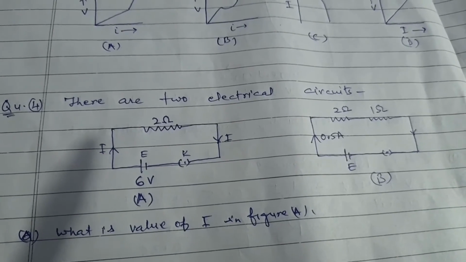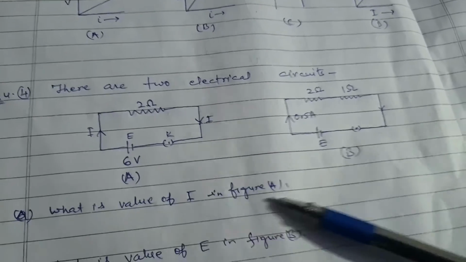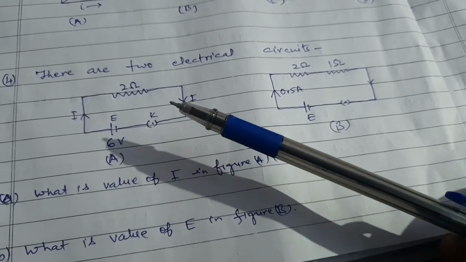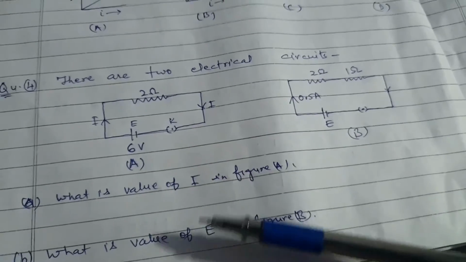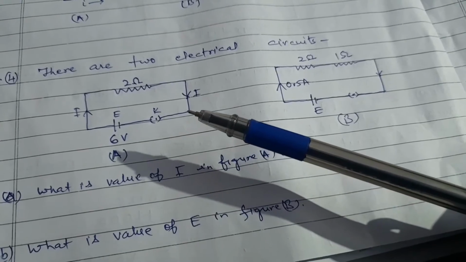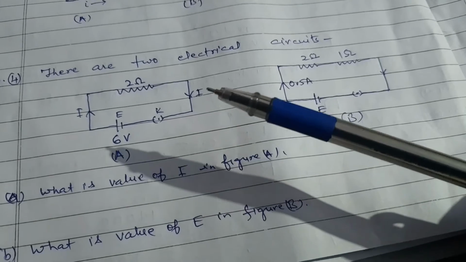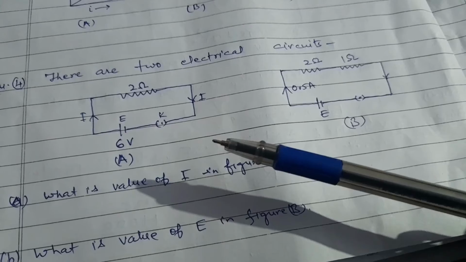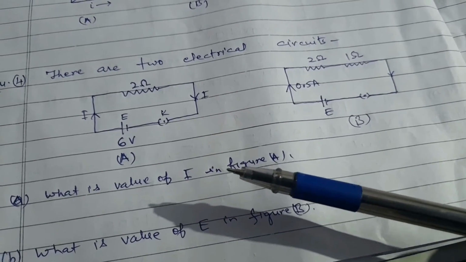Question number 4, that is also an important question. There are two electrical circuits. A is of such type, a 6-volt battery is connected here, and a 2 ohm resistance is connected in the circuit. What is the value of I in figure A? Well, we know that R is equal to V upon I, and I can be written as V upon R. I is equal to 6 upon 2, that is 3 ampere.